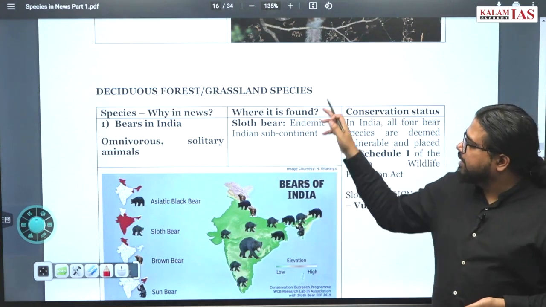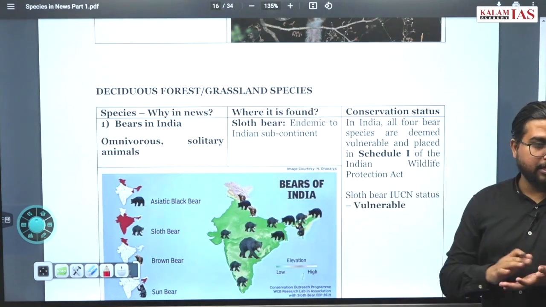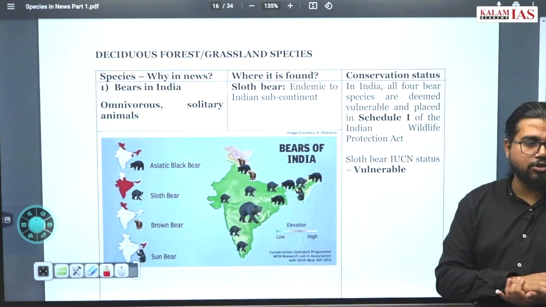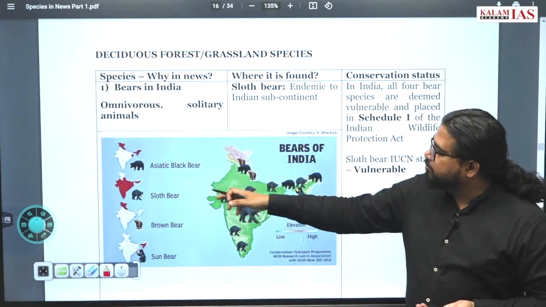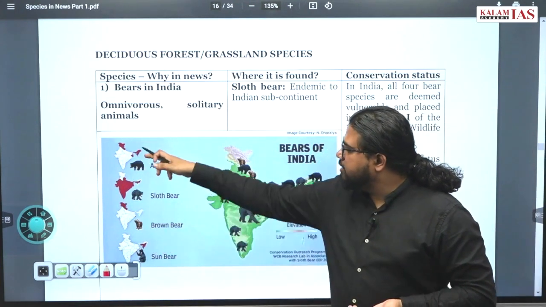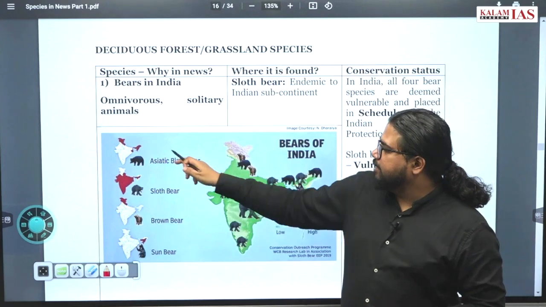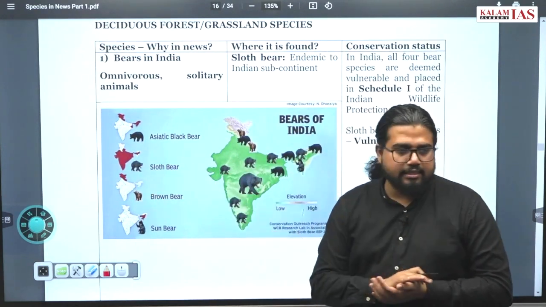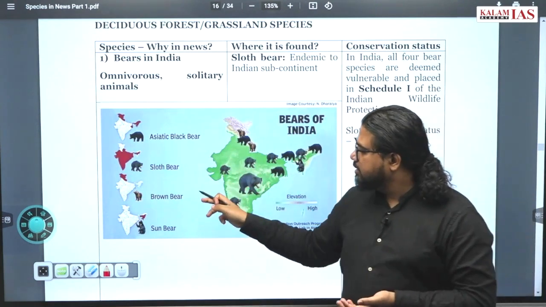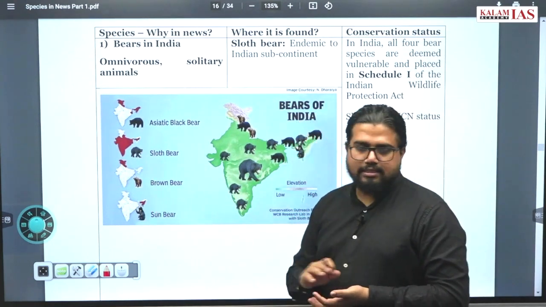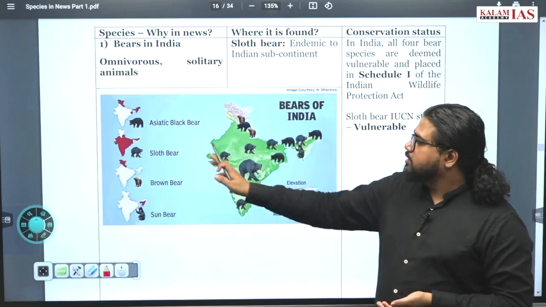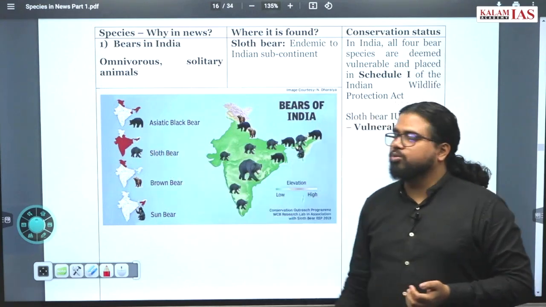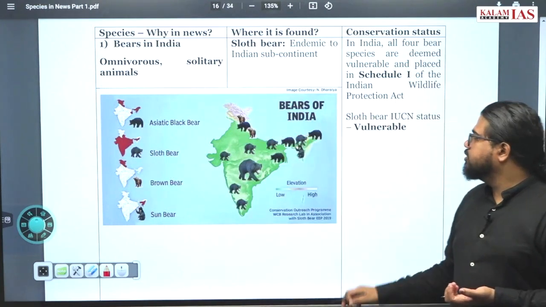So sloth bear you can find in huge other parts of the country also, like in Western Ghats and all other parts of the country. All other species of bear you find mostly limited to Himalayas or northeastern India, like Asiatic black bear only in this range. Brown bear is only there in Jammu and Kashmir, Ladakh region, and sun bear is there in the lower part of the northeast region only. Sloth bear is adapted to Indian subcontinent conditions. Its distribution is there throughout the country.